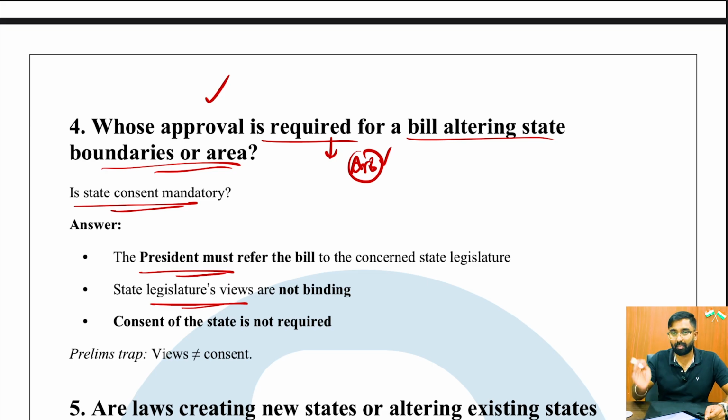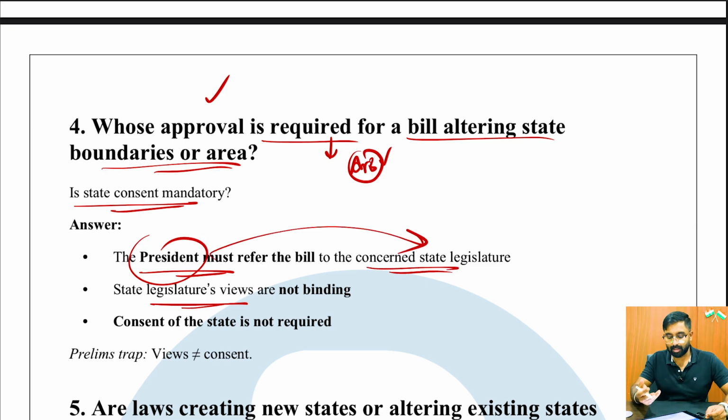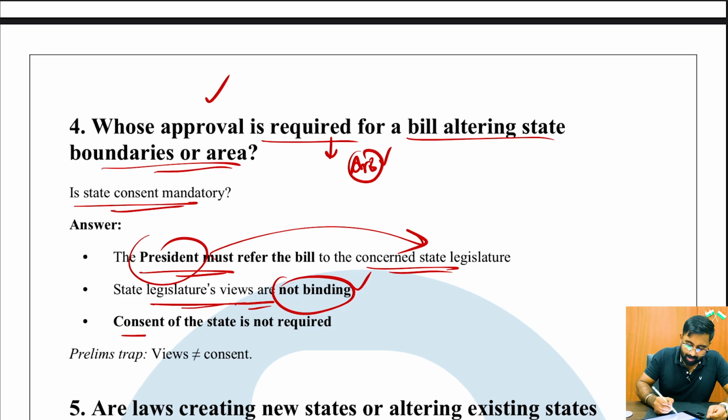However, the president must refer the bill, right? Prior recommendation must be from the president, and this has to be referred to the state legislature, and the state legislature's views, however, are not binding. Means it has to be given to the state legislature. And let's say even if the state legislature says no, or whatever changes that it wants, it is not necessary that the Parliament has to follow it, right? So the state legislature's views are not binding, and however the consent of the state is also not required, right? So it is pretty much like for naam ka vasta, it goes to the state legislature.